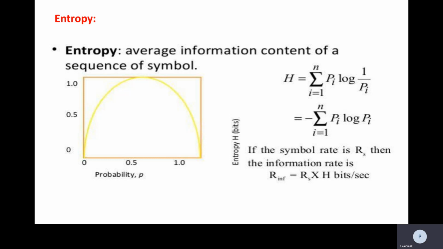We can say simply that H is equal to summation i equal to 1 to n of p i into log 2 of 1 by p i, in bits per symbol.